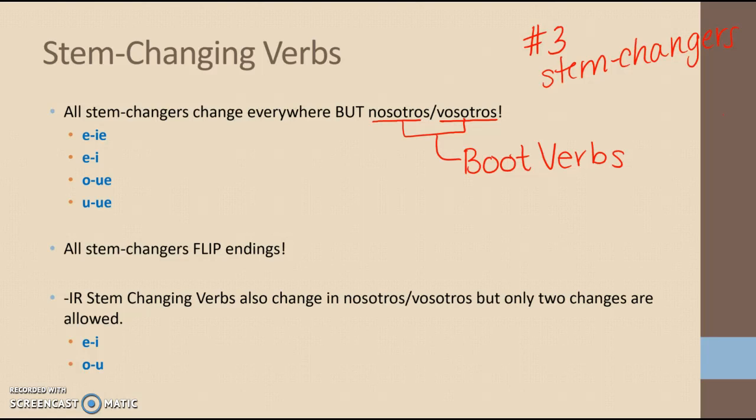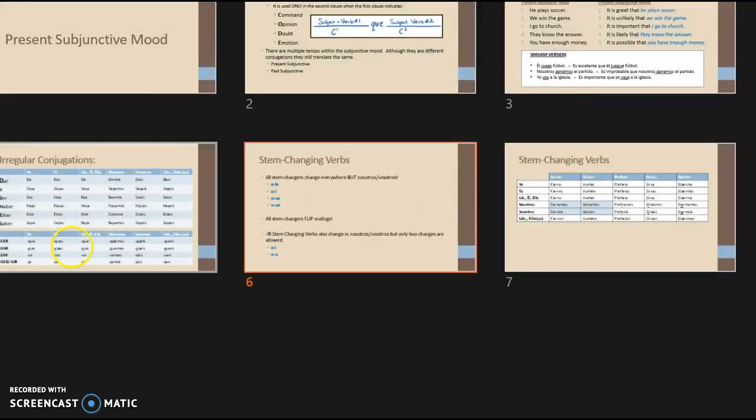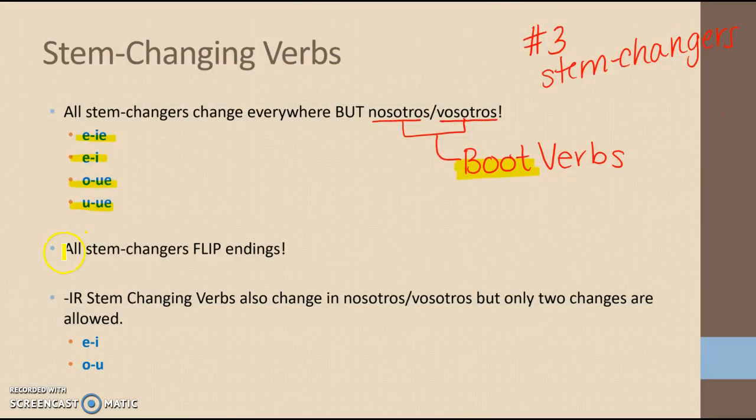We change all of the vowels, E to IE, E to I, O to UE, U to UE, within the actual boot, but we also flip all of the endings. That means in nosotros and vosotros, we will not vowel change, but we will flip the ending. We always flip the ending, even if we don't vowel change.